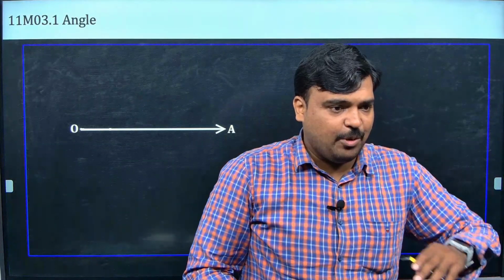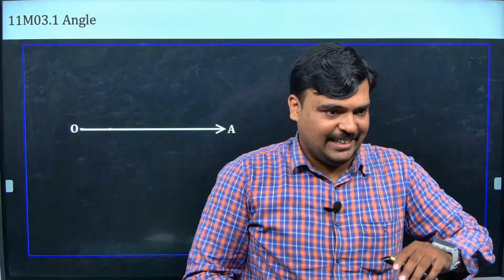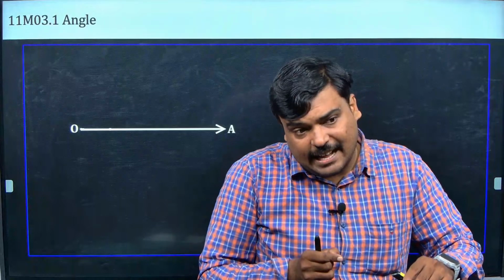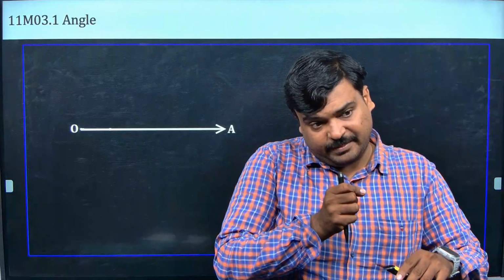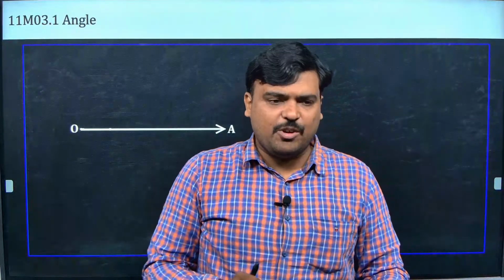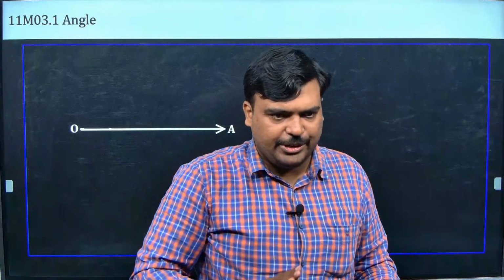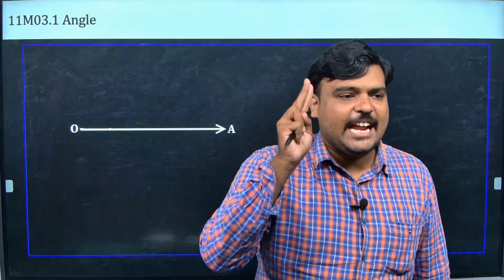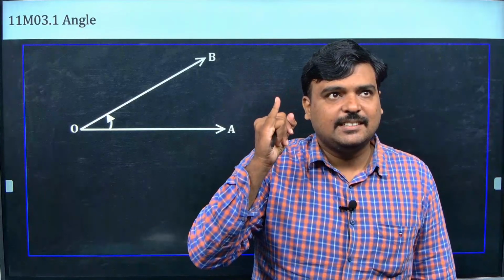See, என்கிட்ட ஒரு ray இருக்கு, ஒரு line இருக்கு. Okay, how much it is deviated from the fixed point, ஒரு பாயிண்ட்ல இருந்து எவ்வளவு deviate ஆயிருக்கு. So that we are going to measure. அதை measure பண்றதுக்கு we are going to use angle. Okay, angle can be measured in two types. What are they?